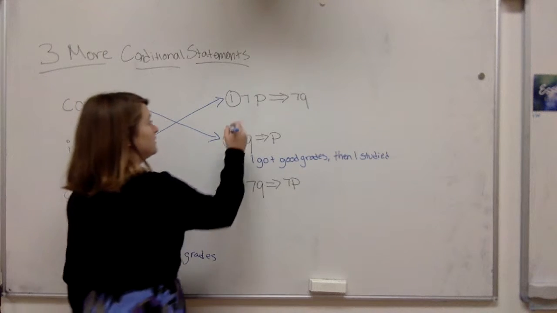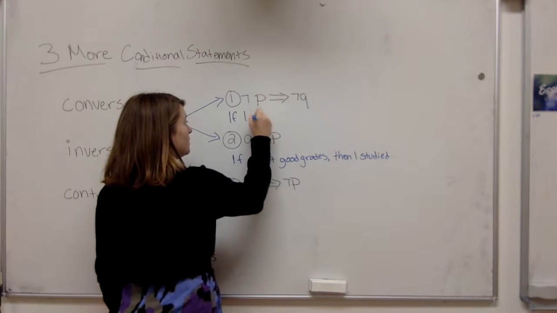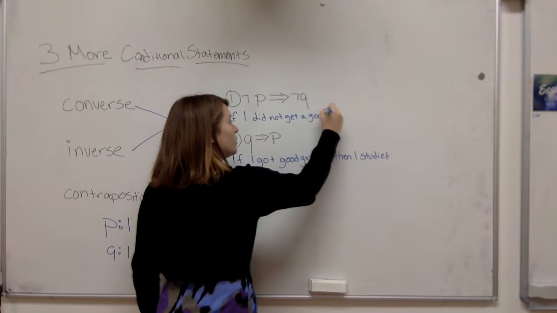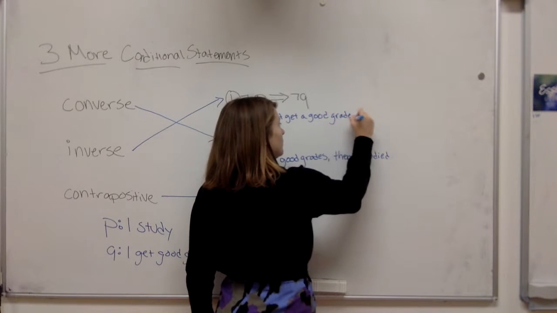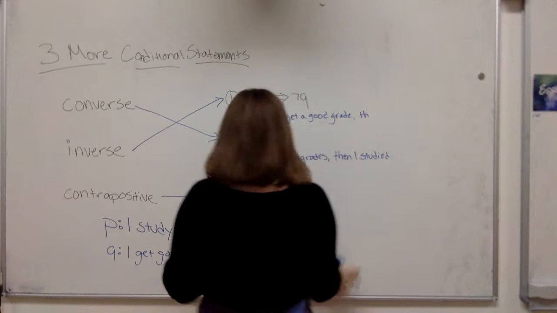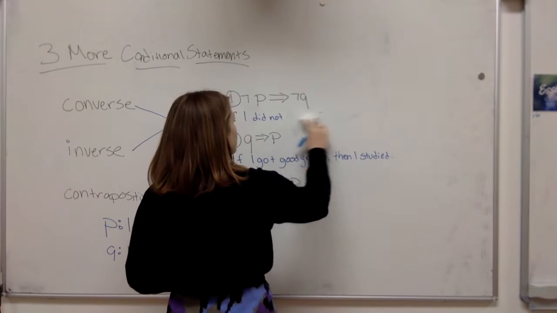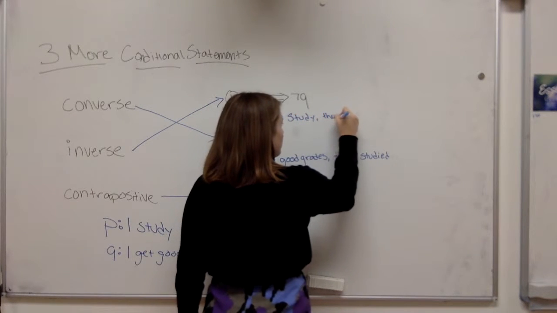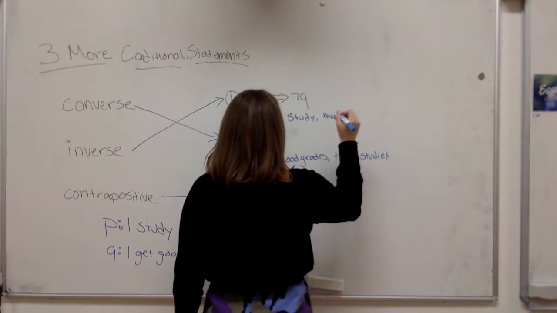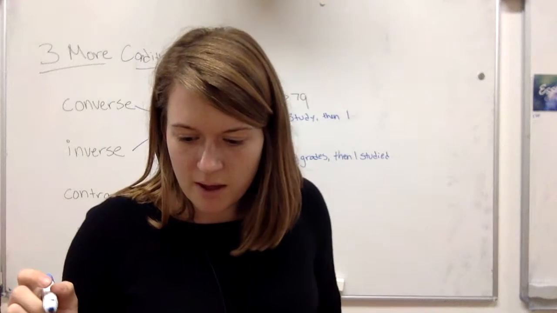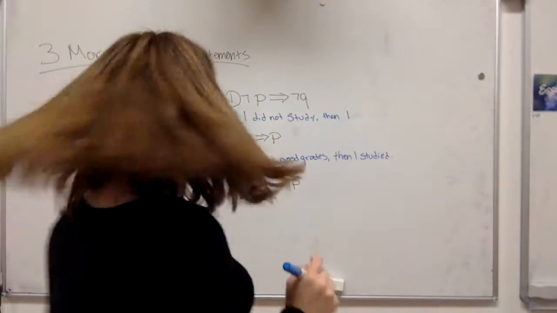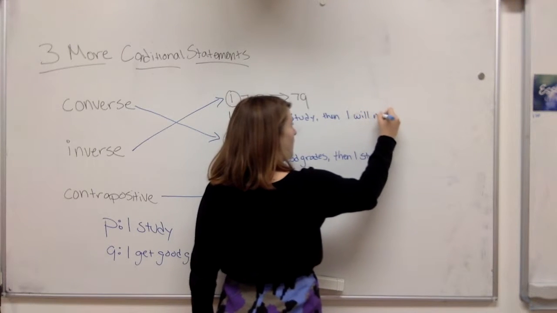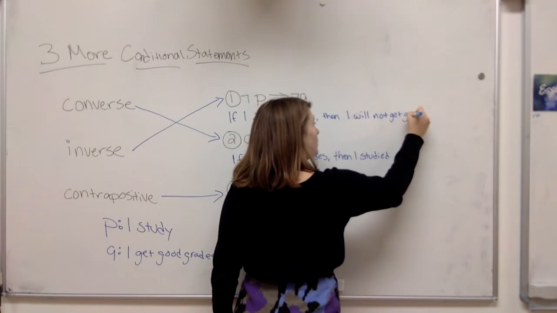Inverse. So this says, if I did not study, then I will not get good grades.